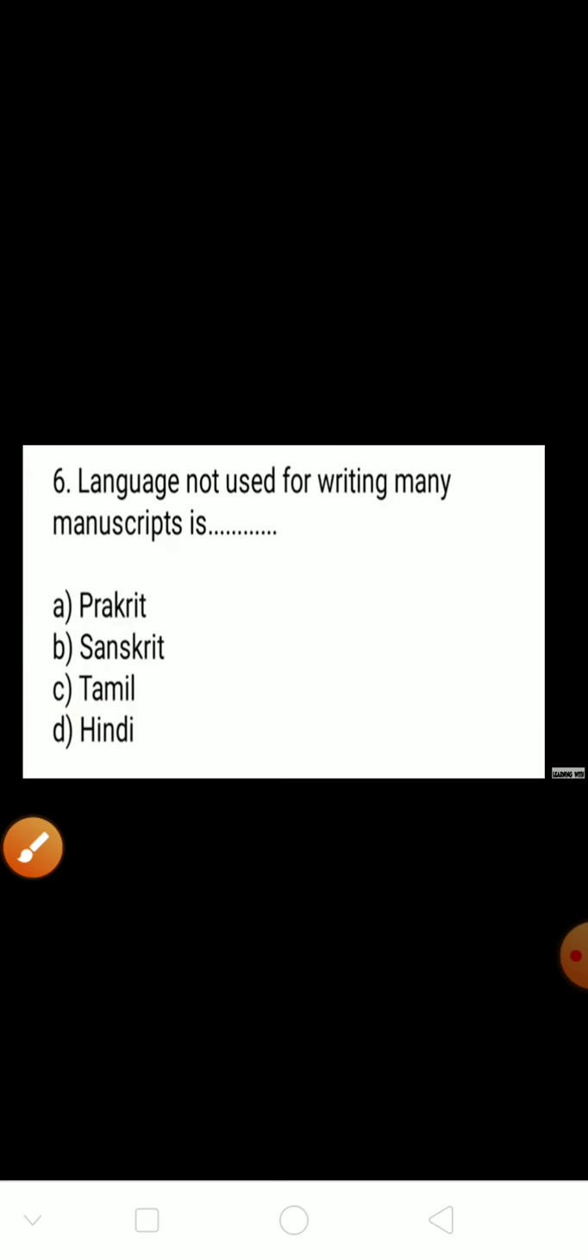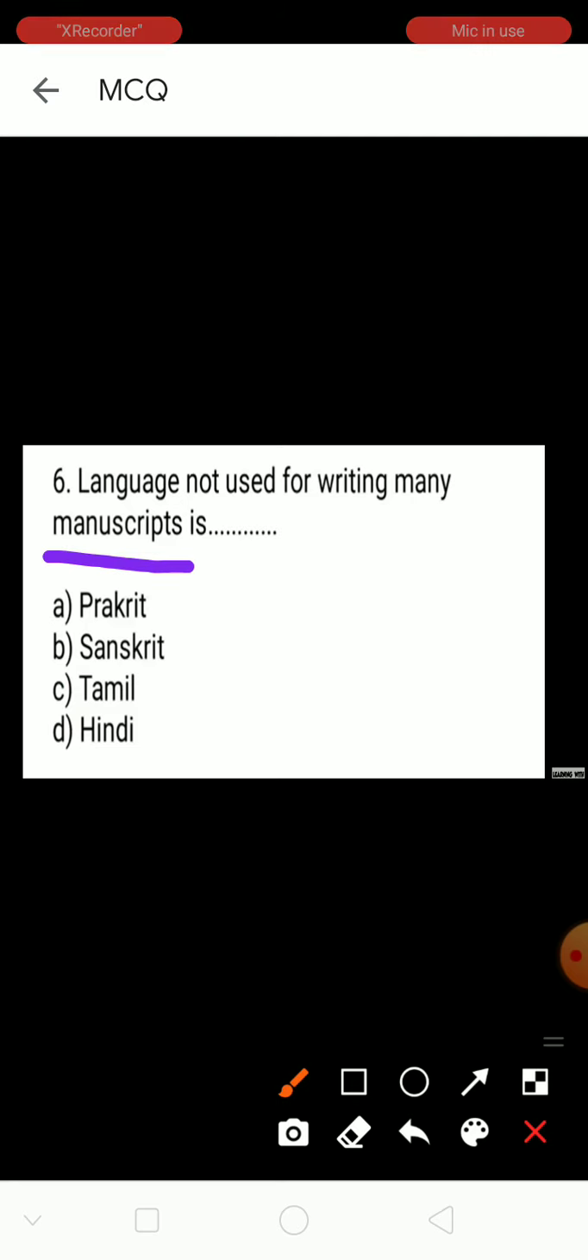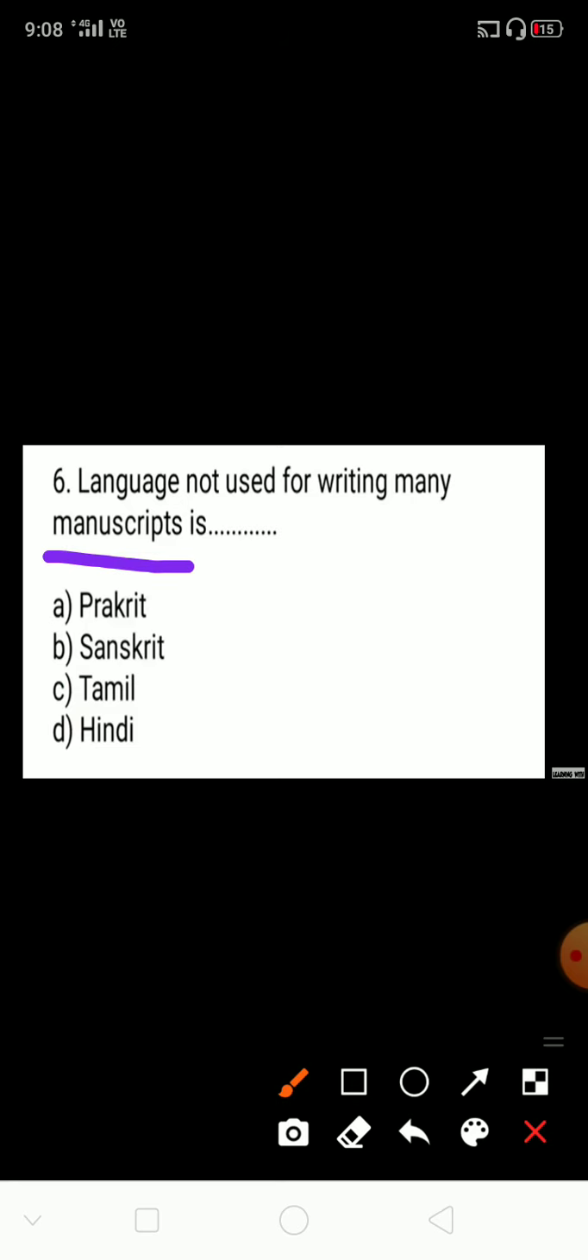Next, language. Which language was not used for writing many manuscripts? Manuscript means handwritten. Our ancestors wrote manuscripts on palm leaves, otherwise on birch bark.